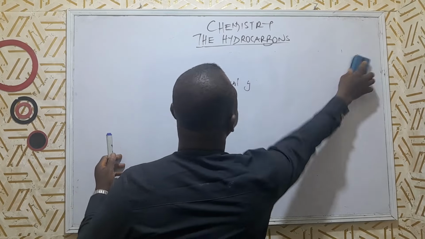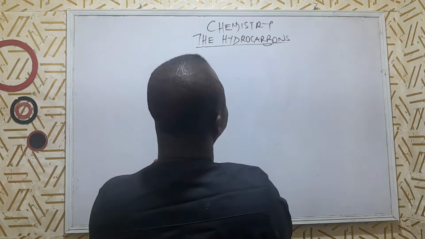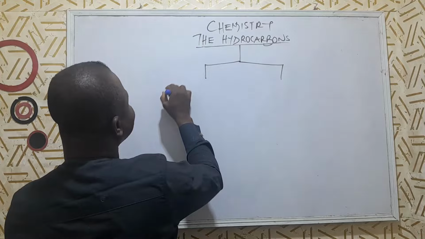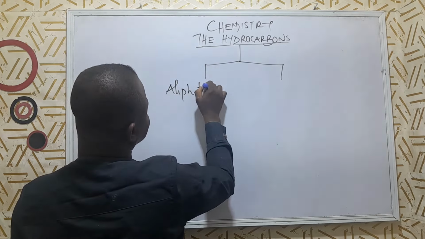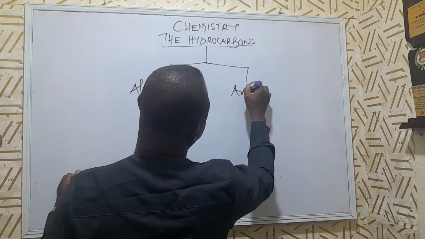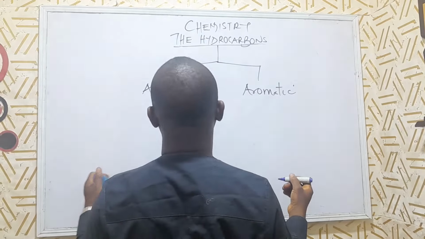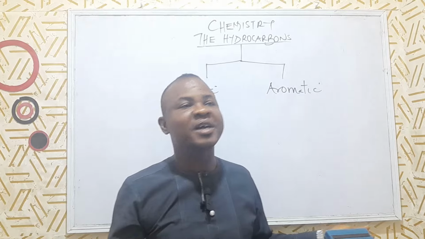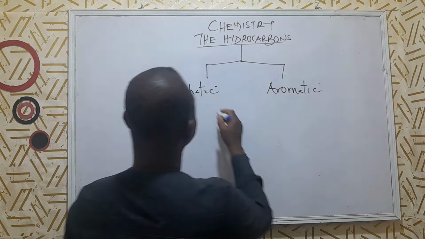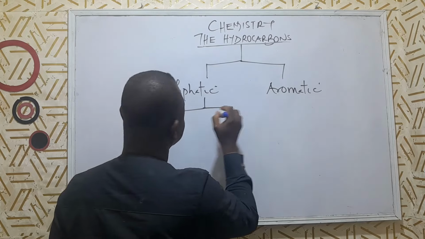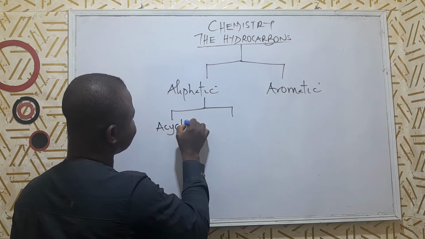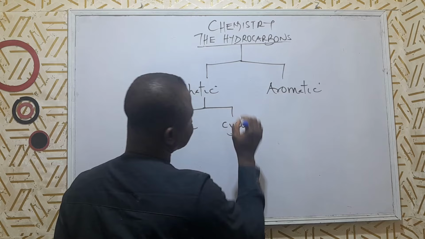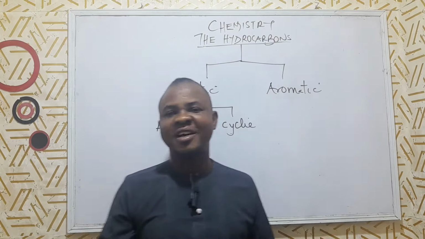Now, in hydrocarbon, we look at two classes of hydrocarbon. We have what is called aliphatic hydrocarbon, and we have what you call aromatic hydrocarbon. Aliphatic hydrocarbons are straight chain hydrocarbons or branched chain hydrocarbons, and they can be divided into two. We can have what is called acyclic, and we can have what's called cyclic. While aromatic hydrocarbons are cyclic hydrocarbons.